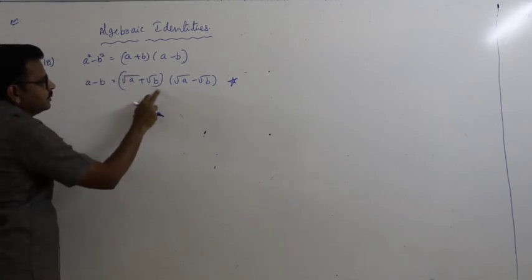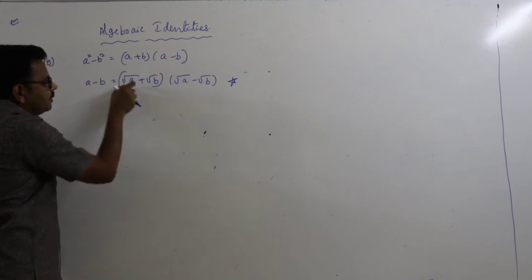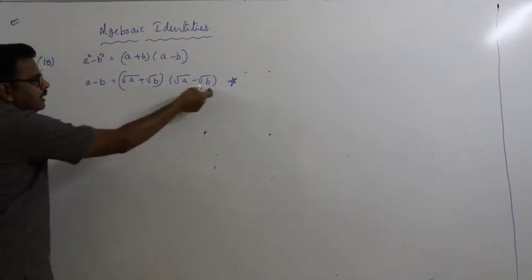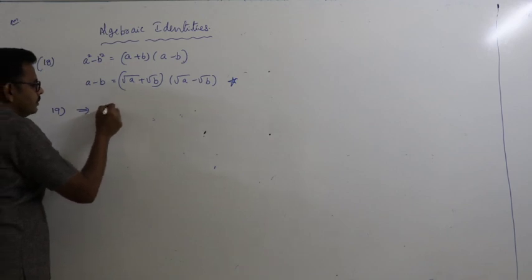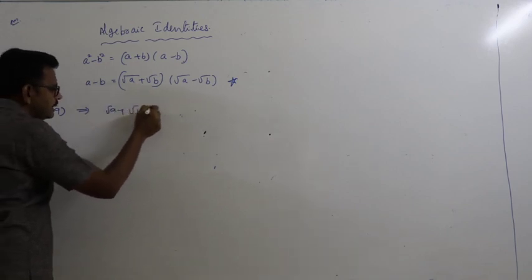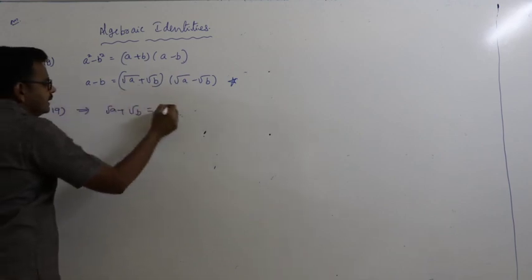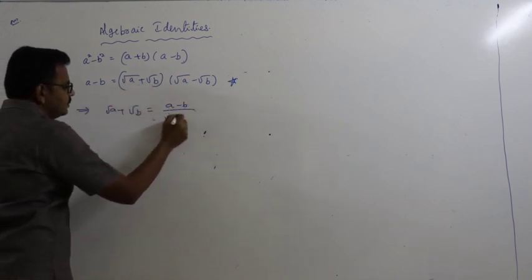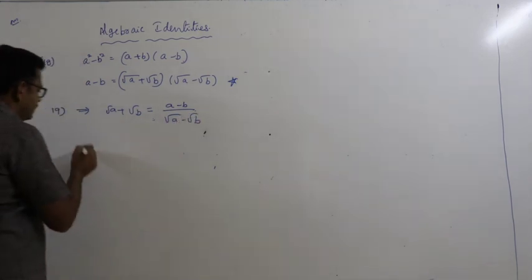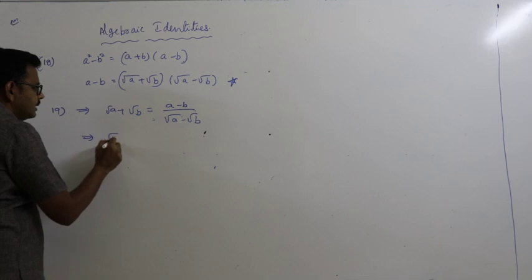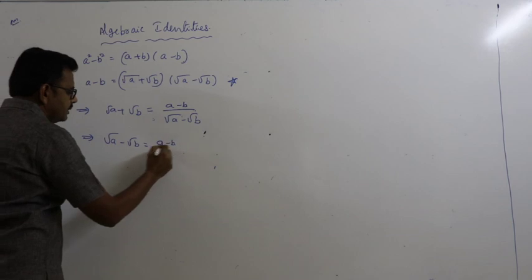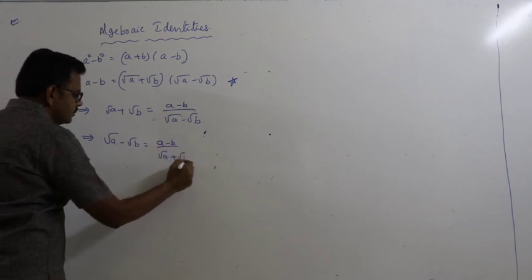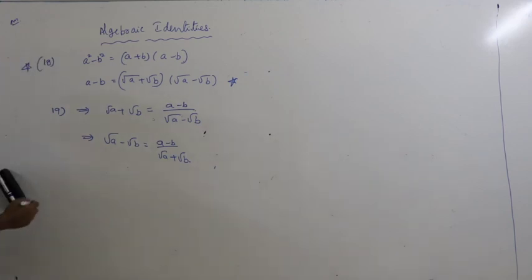Root a plus root b into root a minus root b: root a whole square is a, minus root b whole square, that is b. That implies, from this, root a plus root b is equal to a minus b by root a minus root b. And also root a minus root b is equal to a minus b by root a plus root b.